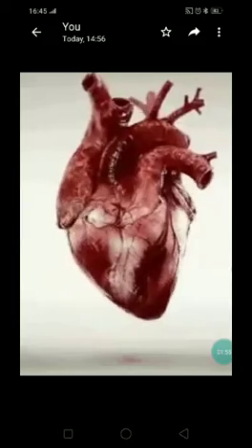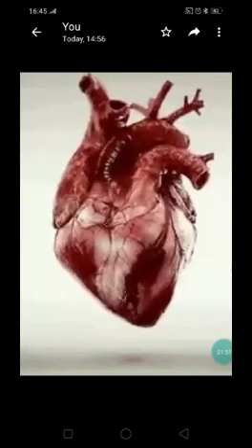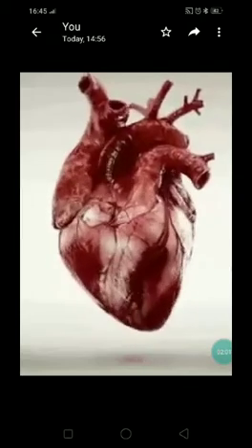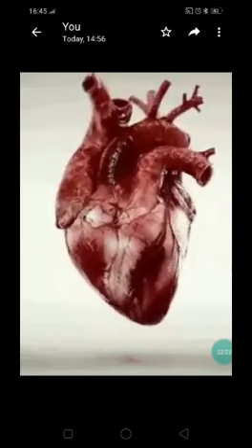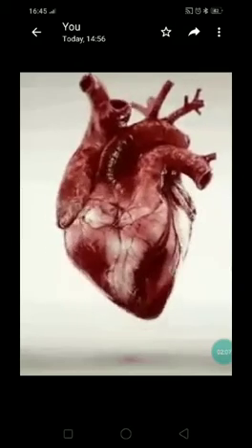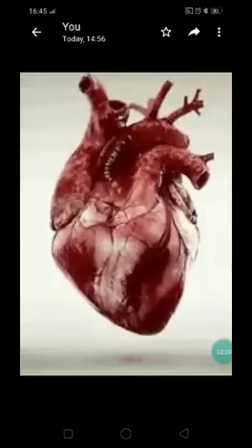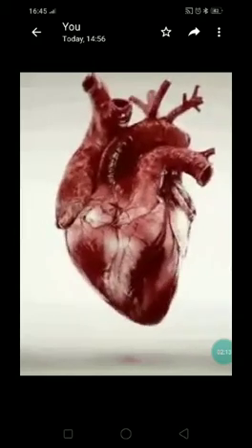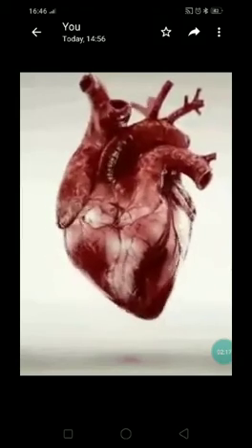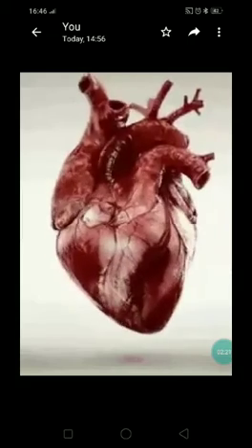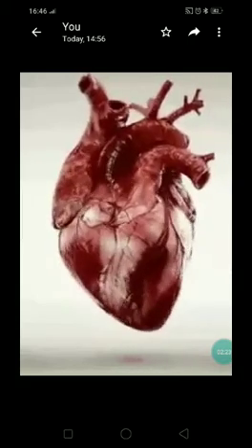Now, let us come back to one more point, the rhythmic movement of the heart. You can see it is contracting and expanding. Why is this happening? Why? Because it is pumping the blood. That means it is contracting while it is pumping the blood and it is expanding while it is receiving the blood. Such a beat is called your heartbeat. And what is the rhythmic sound the heart makes? Lub dub, isn't it? It is going to make a rhythmic sound and it is the size of our fist.